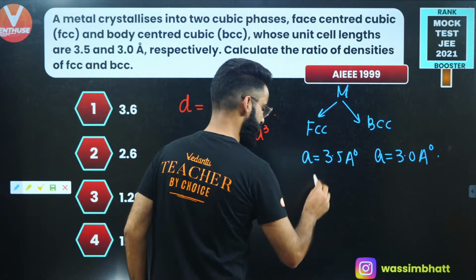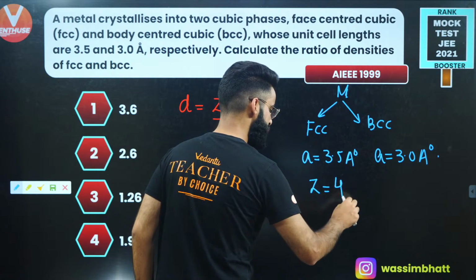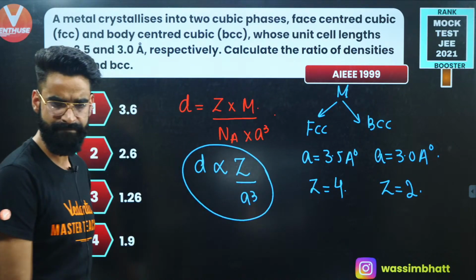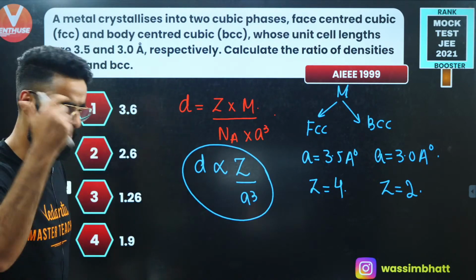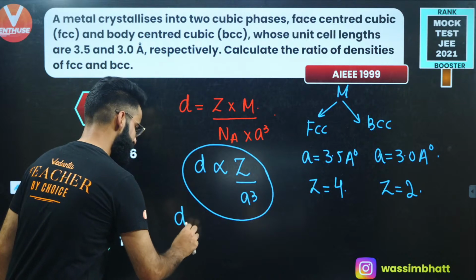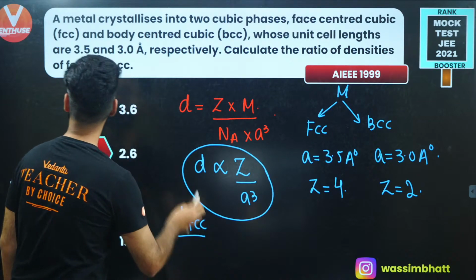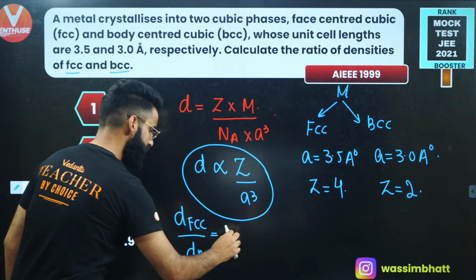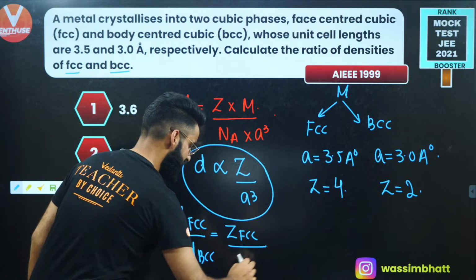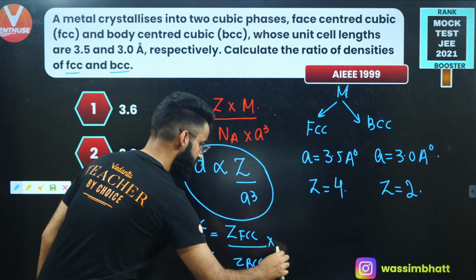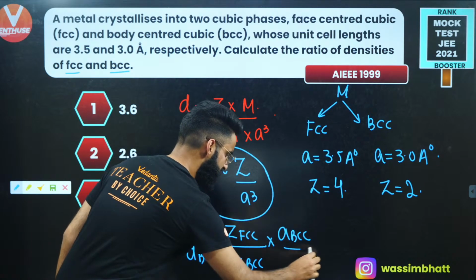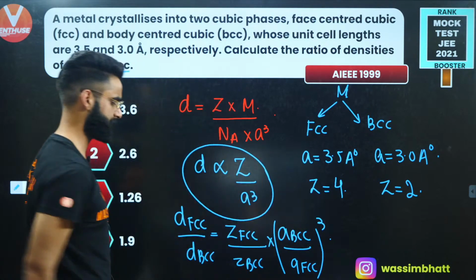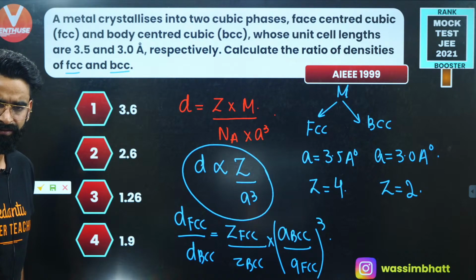So people, see, first of all, the value of Z for FCC, as you all must be knowing, that's 4. And the value of Z for BCC, as you all must be knowing, that's 2. Now we will understand. Can I say something like this? Density of FCC divided by density of BCC will be simply equal to Z of FCC divided by Z of BCC multiplied by A of BCC divided by A of FCC raised to the power 3, right? As simple as that.